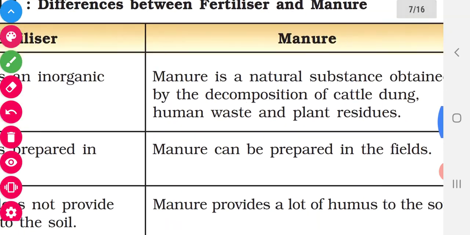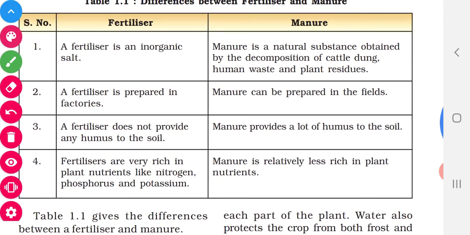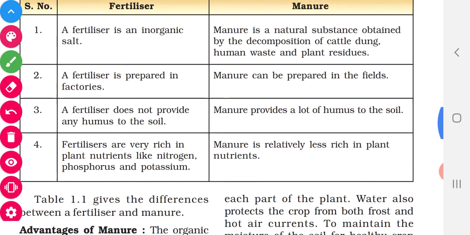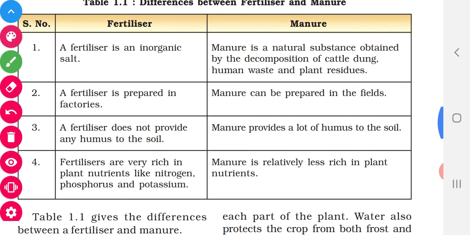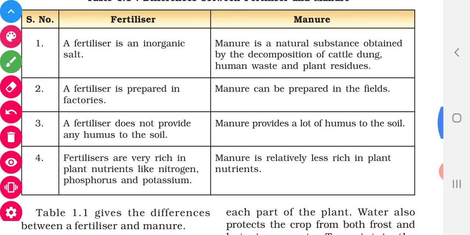In the next page, they have given the differences between fertilizers and manures. See, the fertilizer is the inorganic salt. Inorganic salt means it contains nitrogen, potassium and phosphorus. So other than carbon are said to be inorganic. Manure is a natural substance obtained from the decomposition of cow dung, human waste and plant residues. It is the organic substance.